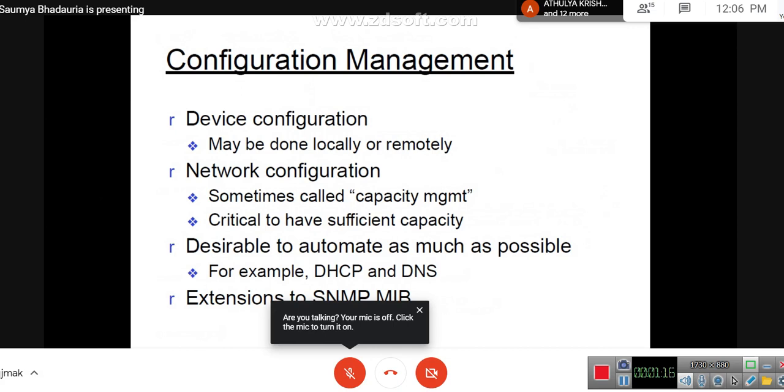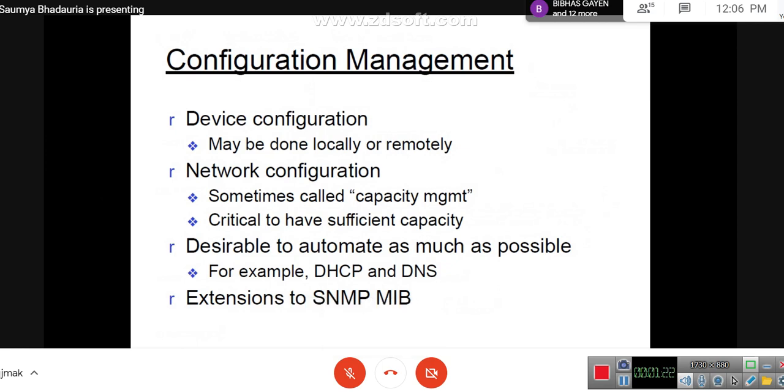It would not only involve the initial setup of routers, switches, servers, or other pieces of network equipment. However, it would also include the ongoing tracking of any changes in the configuration of the system.